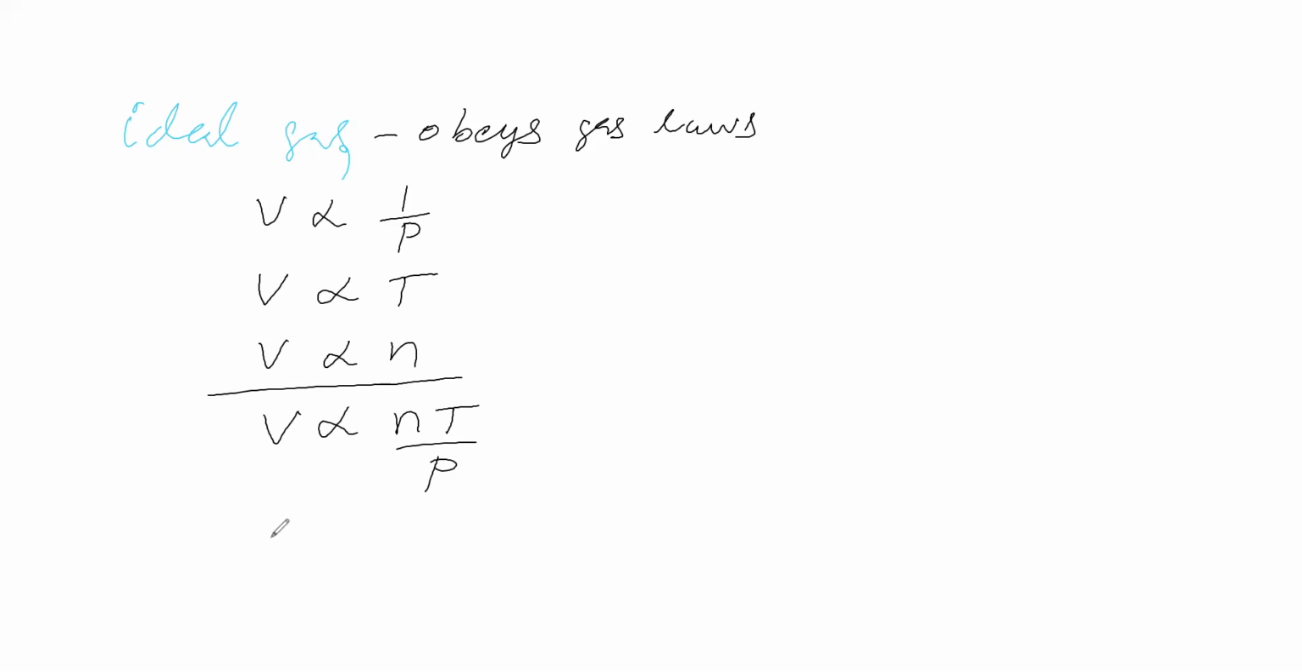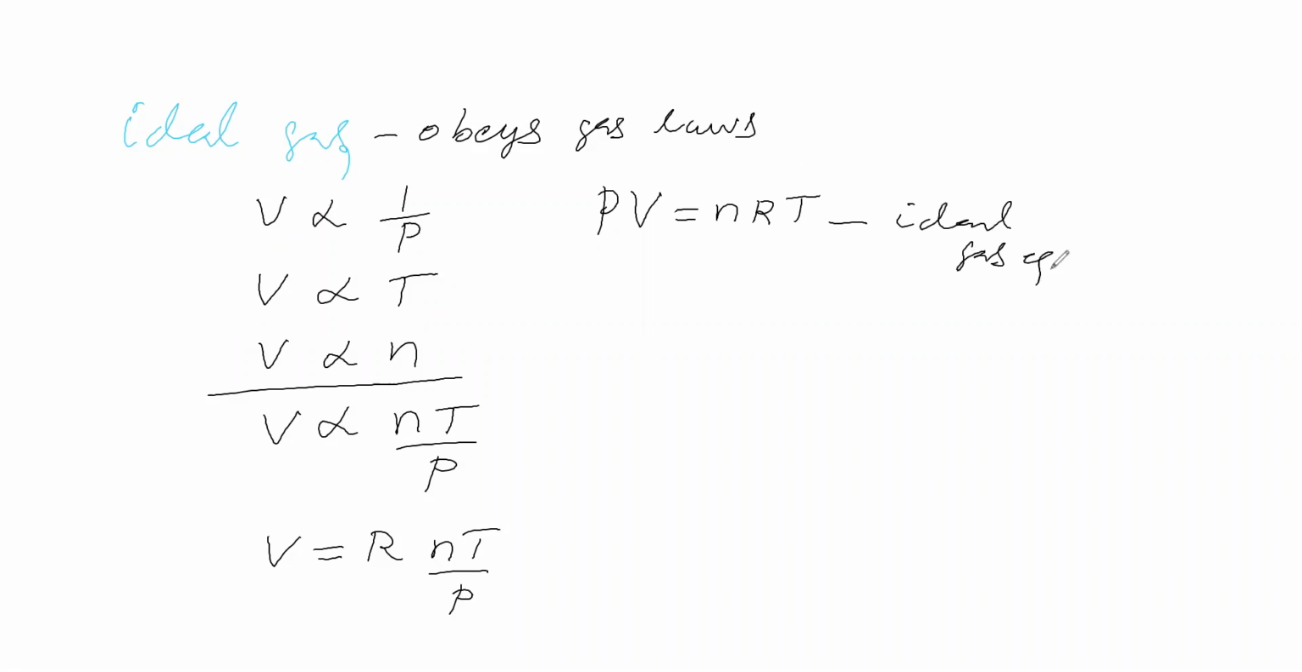Then we write a proportionality constant, which is capital R, so V equals RnT by P. Rewriting this, we get PV equals nRT. It is called the ideal gas equation. As one student said, the ideal gas equation is PV equals nRT. That is correct.